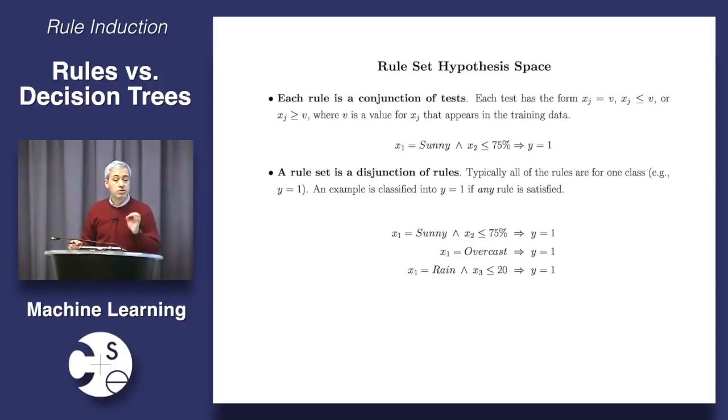Notice there are no rules here saying no. The reason there are no rules here saying no is that the answer is no if none of the rules match. So I have only rules for the positive class, and then if none of the rules fire, then by default I just assume that the class is no. There are other ways to do things, but this is the simplest one, and it's the one that we're going to focus on for the moment.